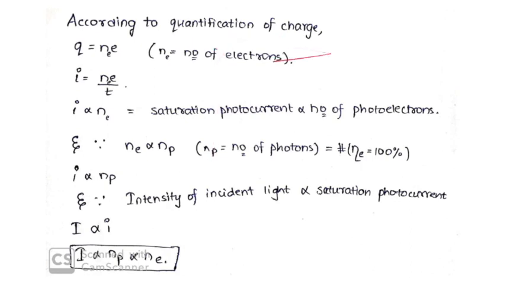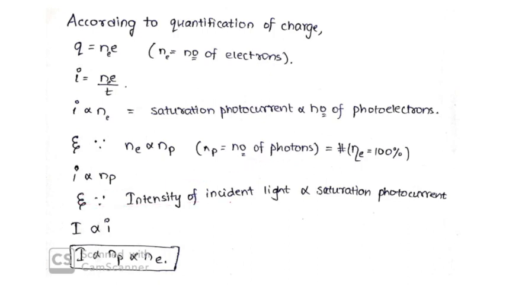According to quantization of charge, we assume that Q equals Ne, right? Here N is the number of electrons and I is Ne by t. So I is proportional to Ne. That is, saturation photocurrent is proportional to the number of photoelectrons emitted. And as we assume 100% efficiency, Ne is directly proportional to Np, so I is directly proportional to Np, where Np is the number of photons incident.